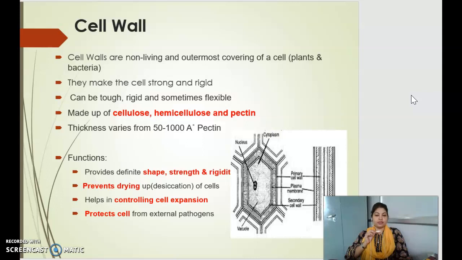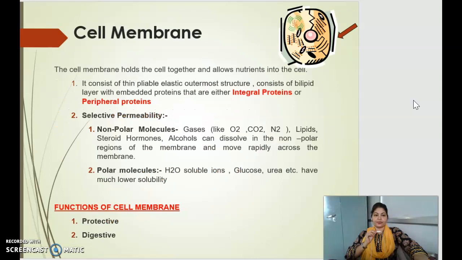The most important functions of the cell wall are that they provide definite shape, strength, and rigidity. They prevent drying of cells. They help in controlling cell expansion, and they also act as a protective layer around the cell so that external pathogens cannot attack it.